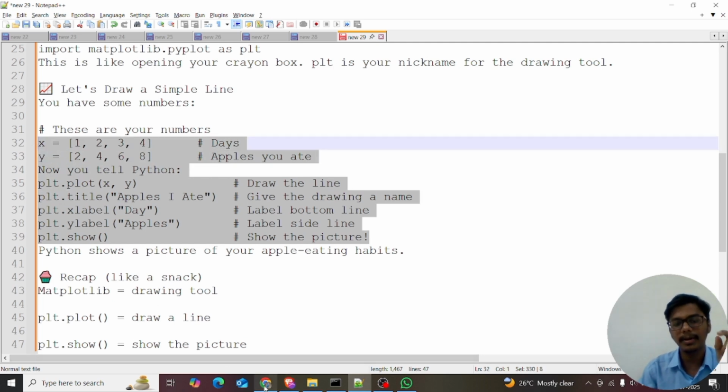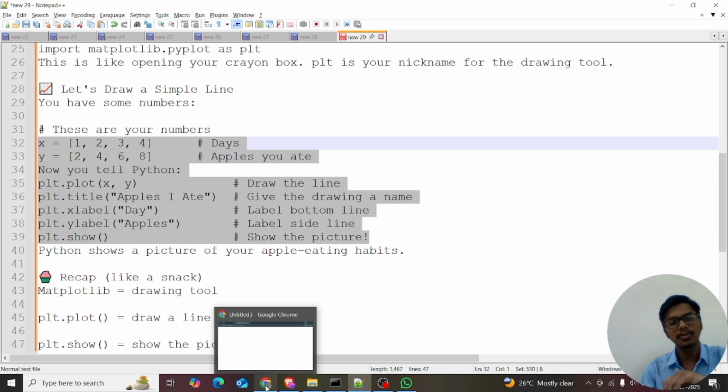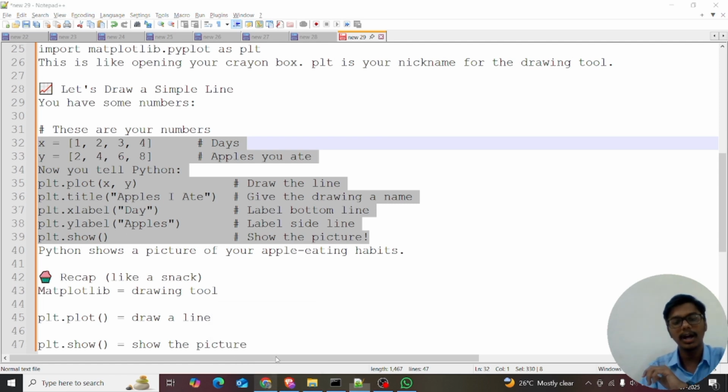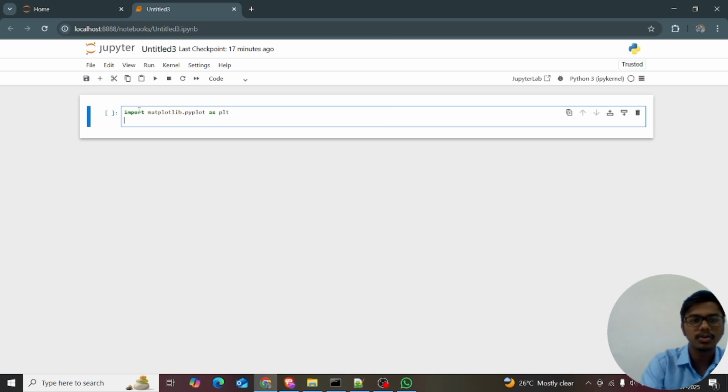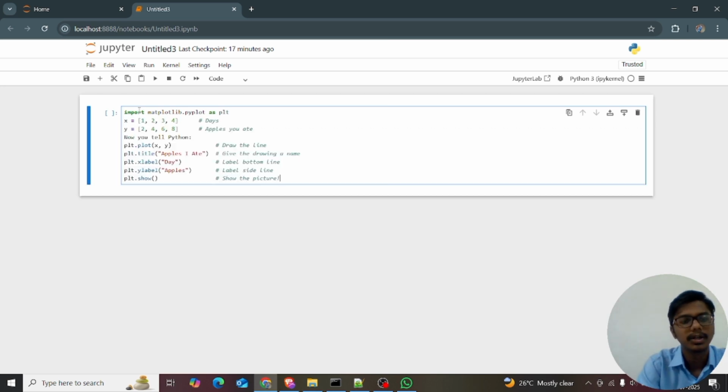So open your command prompt, type cmd, and open Jupyter. Type the command called jupyter notebook. I just entered into my Jupyter notebook. First of all, I'm importing matplotlib.pyplot as plt. So far I'm just copy pasting this code, so I hope you are able to understand, guys. I explained this code in the previous video itself. x is equal to, I'm just kidding.